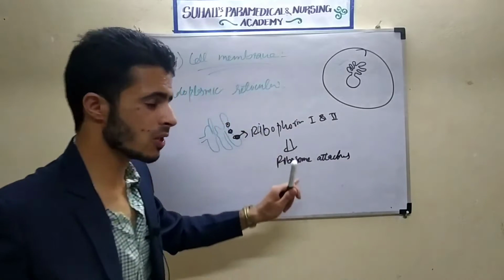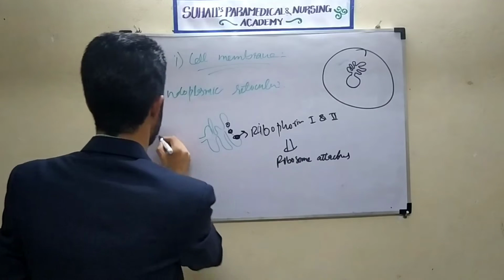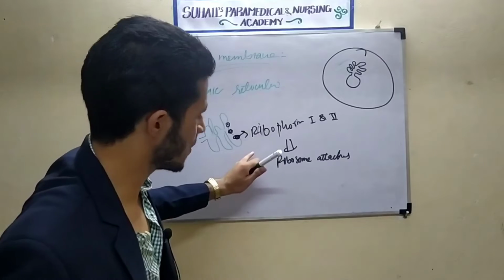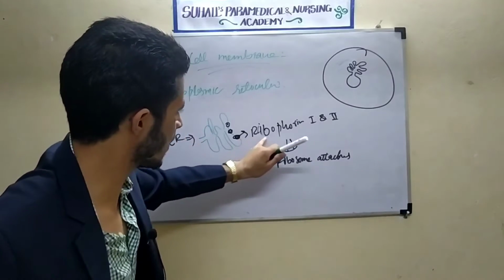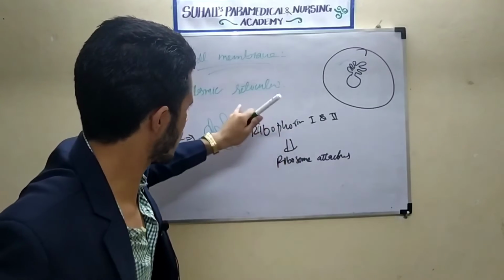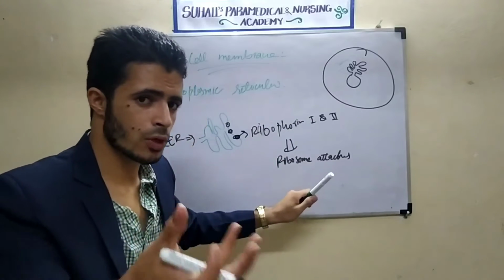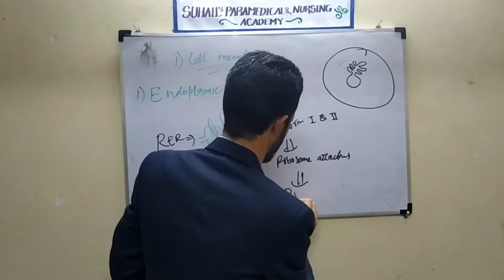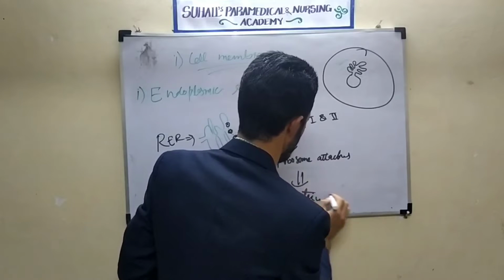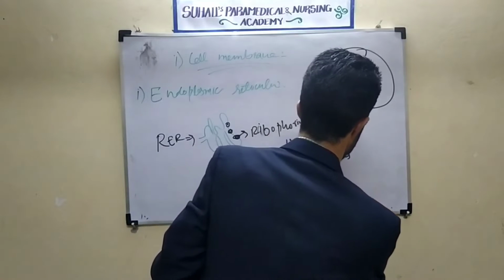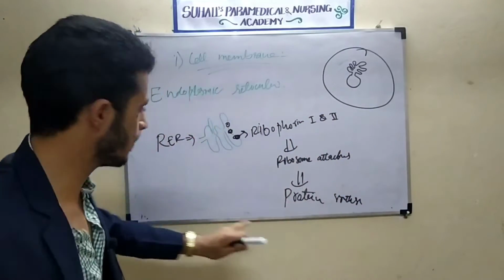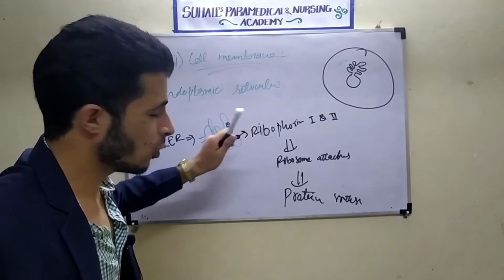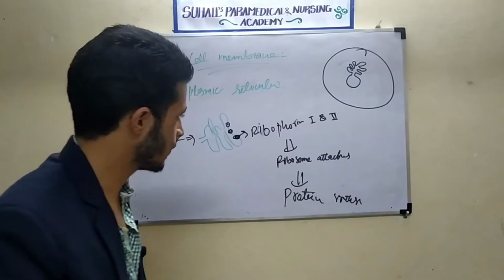Remember, if there is presence of ribophorins, then this is called rough endoplasmic reticulum. Why is it rough? Because there are rough particles on it. They are ribophorins, and that is why it is called rough endoplasmic reticulum. These ribophorins help in the attachment of ribosome, so it has a role in protein synthesis. Protein synthesis will be done by ribosome, but it will occur on the endoplasmic reticular membrane. Okay, this is one point.